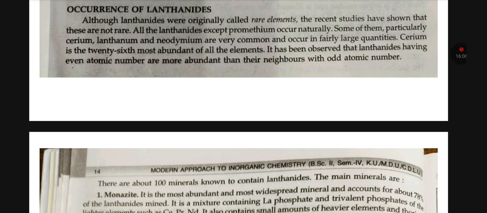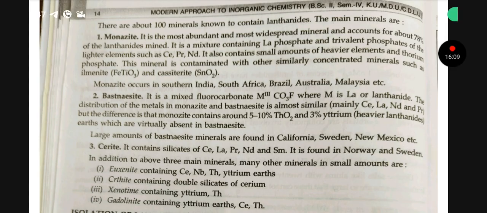There are about 100 minerals known to contain lanthanoids. The main minerals are monazite. It is the most abundant and most widespread mineral and accounts for about 78% of lanthanoid mined. It is a mixture containing La phosphate and trivalent phosphates of the lighter elements such as Ce, Pr and Nd. It also contains small amounts of heavier elements and thorium phosphate.